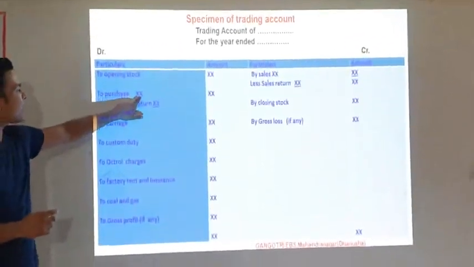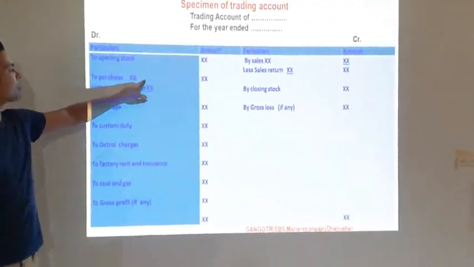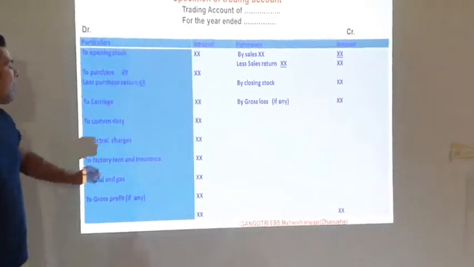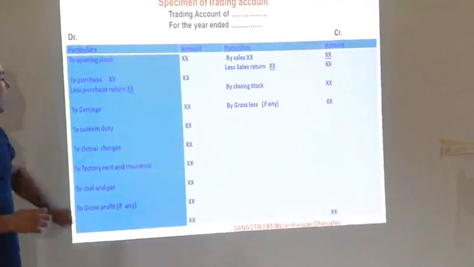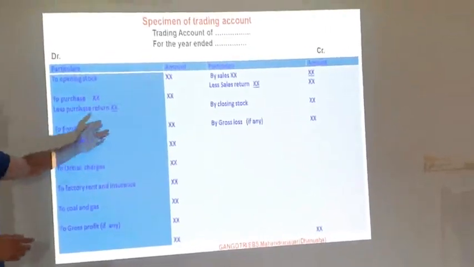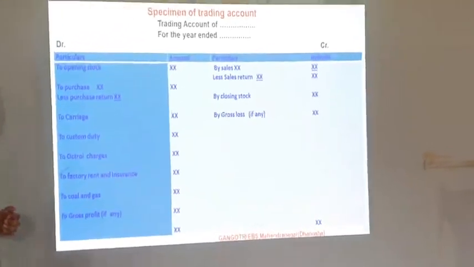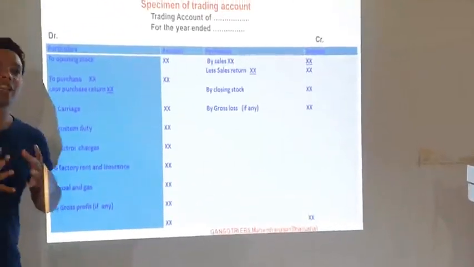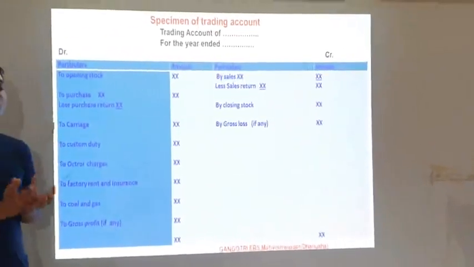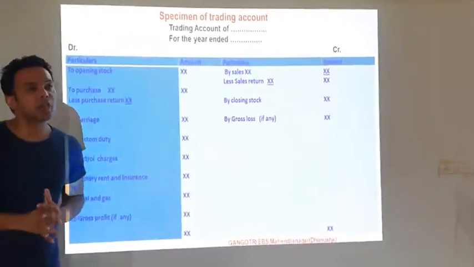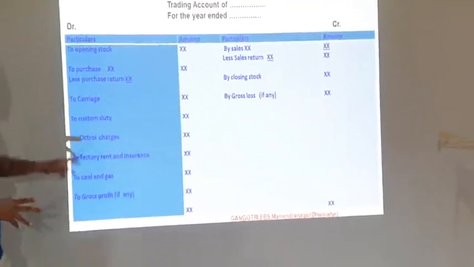Means purchase, we write here the purchase amount. If the purchase amount is 1 lakh and there is a purchase return of 10,000, we deduct that amount from the purchase and write the amount here. And the direct expenses, carriage. Carriage means the transportation expenses. When we purchase the goods, at that time some transportation expenses take place. So that transportation expense is called carriage.